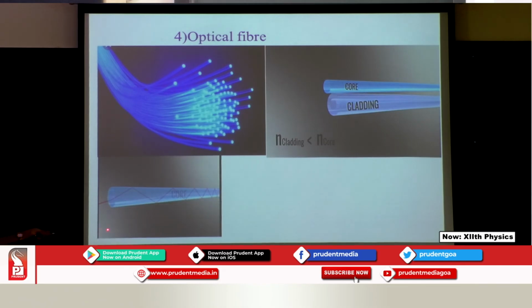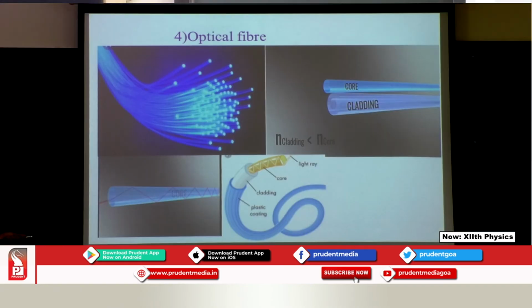Now how is the TIR happening? You can see over here in the core the light is being incident, and the light suffers multiple TIR, and finally light comes out from the other end. You can have a picture using this, it will be much more clear. You can see the light ray being incident in the core, and you can see the multiple TIR.